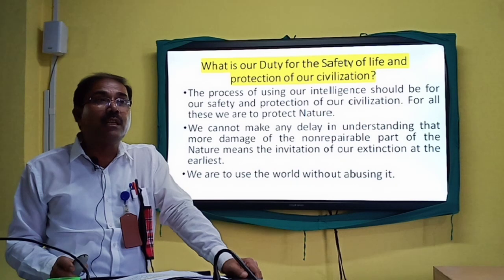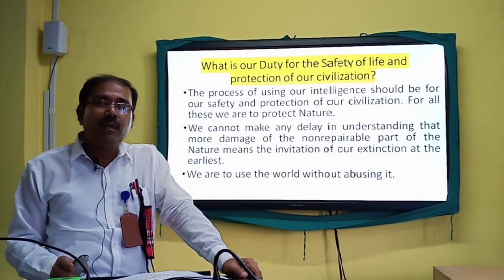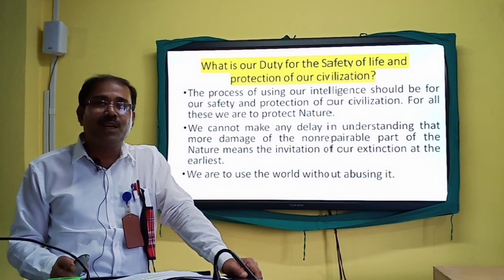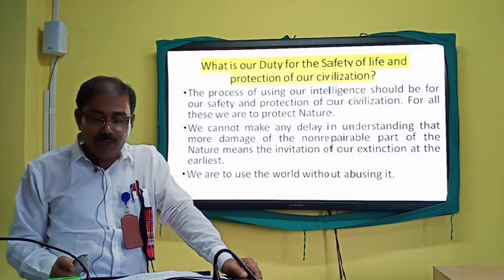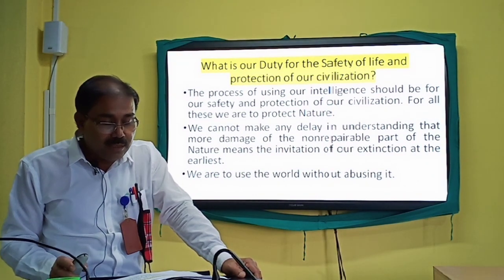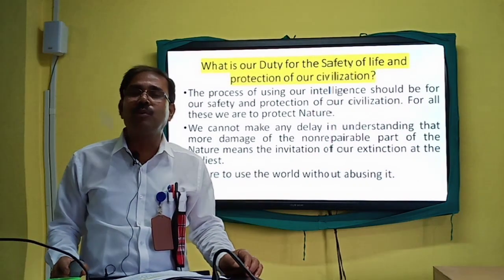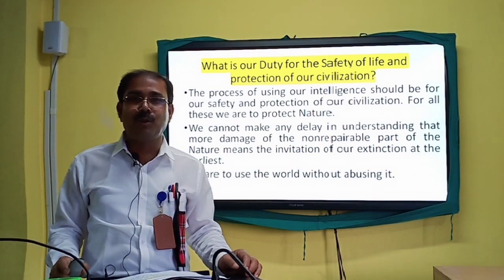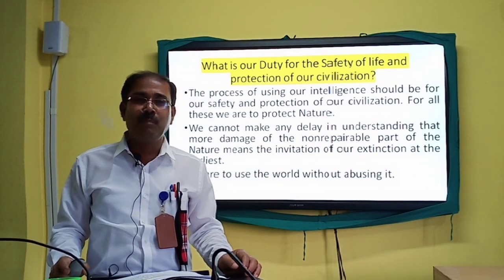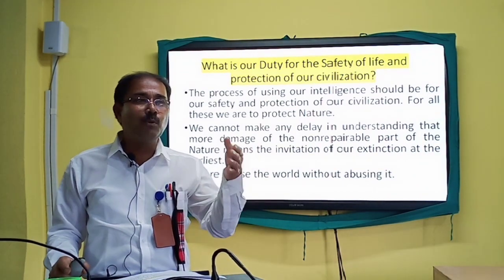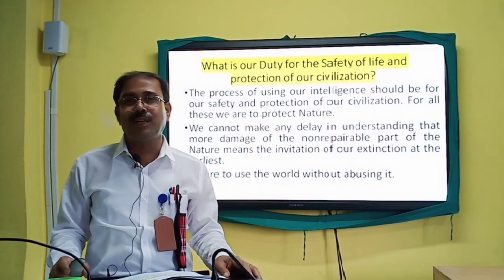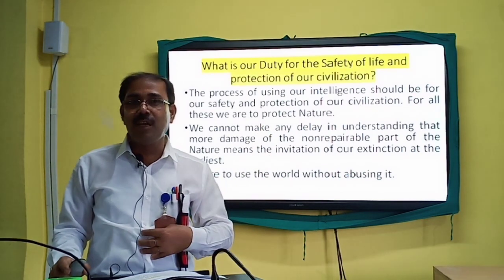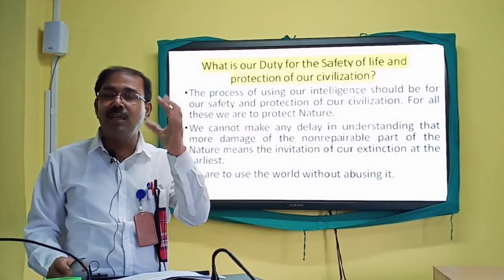We are polluting, we are making the different segments of the environment dirty, and that's why the Prime Minister of India, fortunately or unfortunately, is bound to declare the mission of Swachh Bharat. We are to clean India, but only cleaning the outward part of our environment, we never can exist. We have to clean our inner part. We have to clean our intelligence.